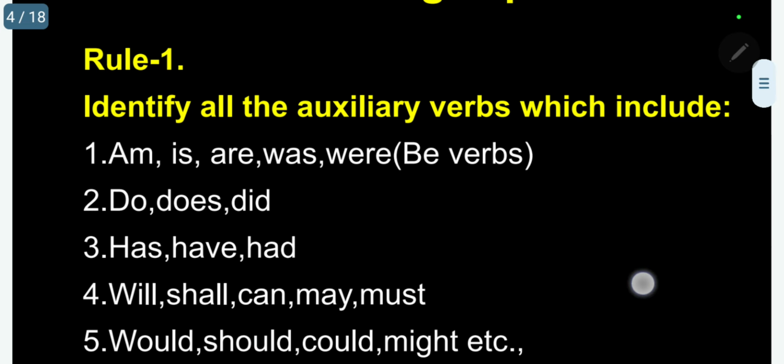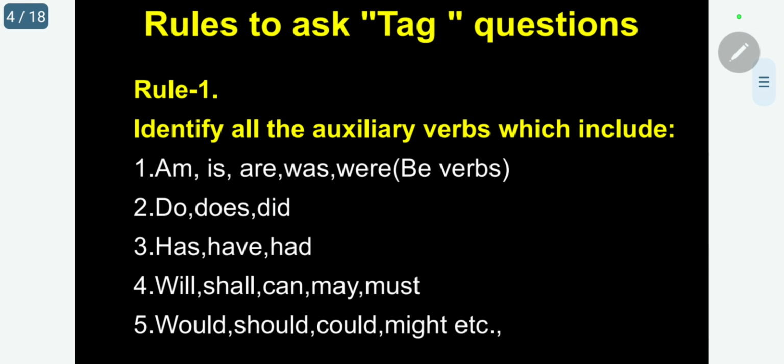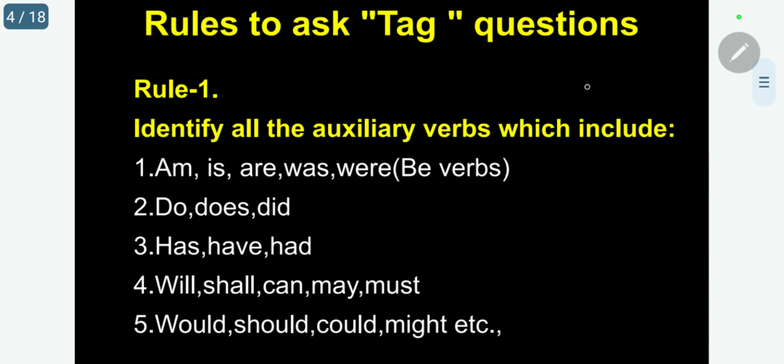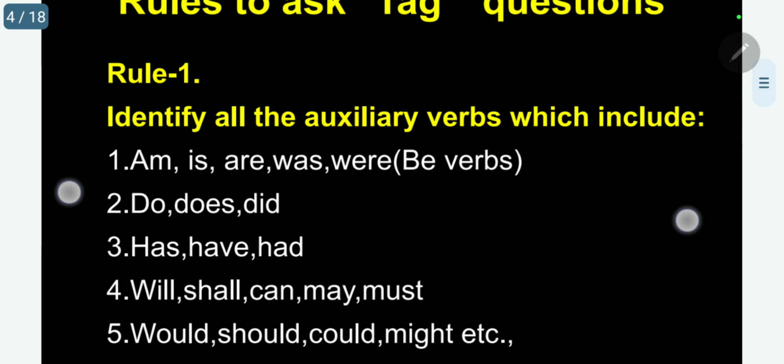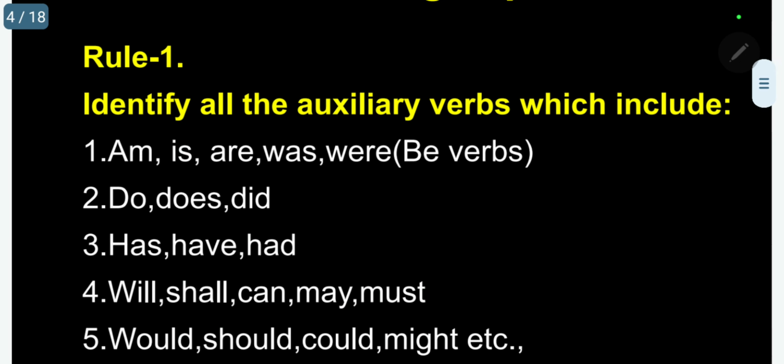So, before asking, kindly follow the rules to ask tag questions. If you want to raise tag questions, you have to follow some rules. What are the rules we have to follow? That is, identify all the auxiliary verbs, which include 1. Be verbs: am, is, are, and in past tense, was, were.